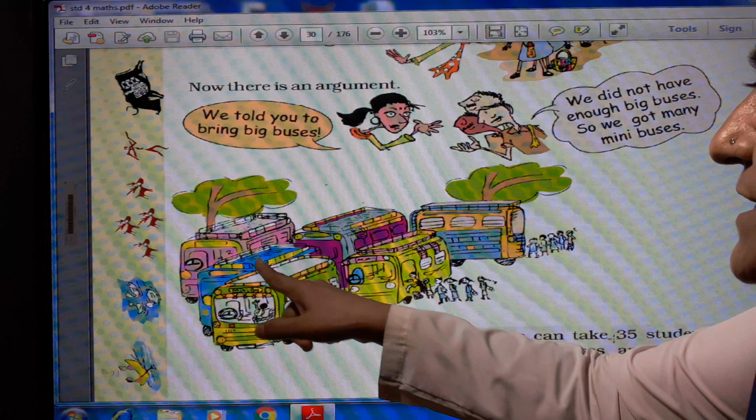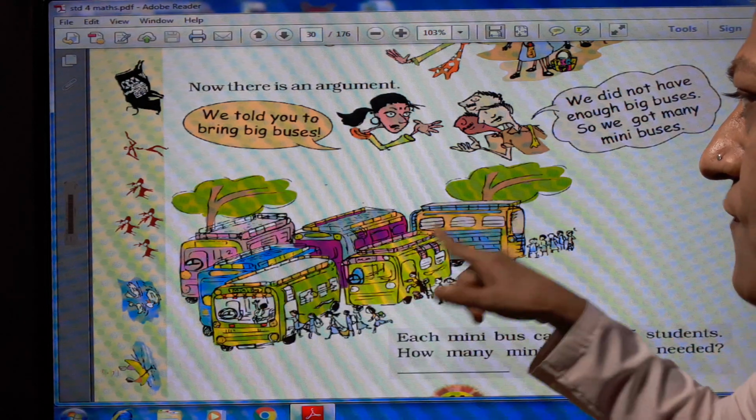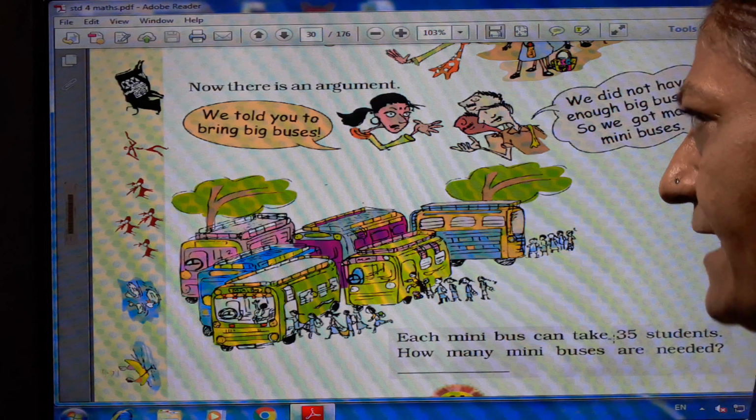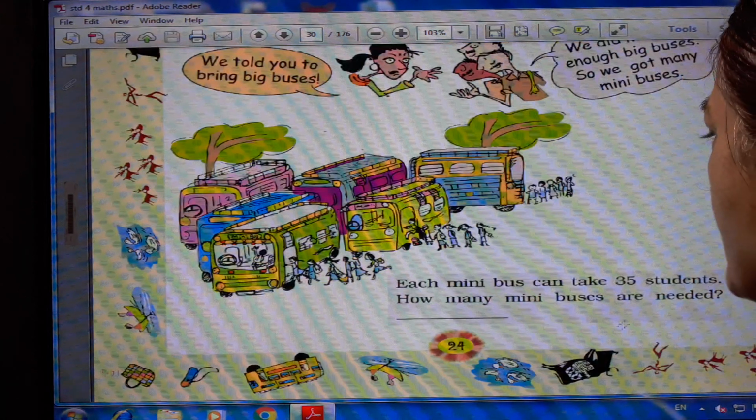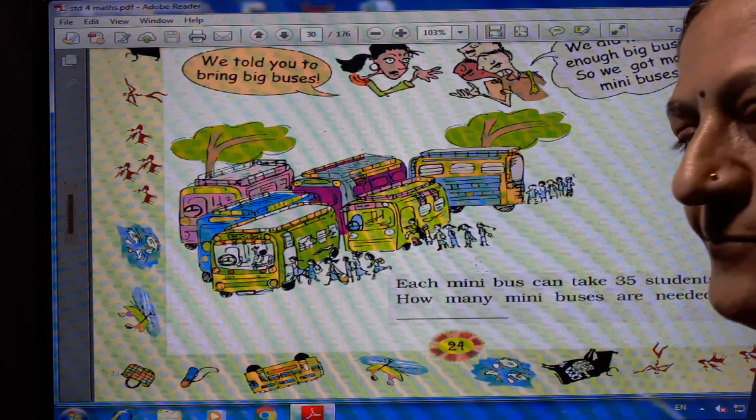And so see here in the picture, 6 small buses are there: 1, 2, 3, 4, 5 and 6. Each mini bus can take 35 students. How many mini buses are needed?